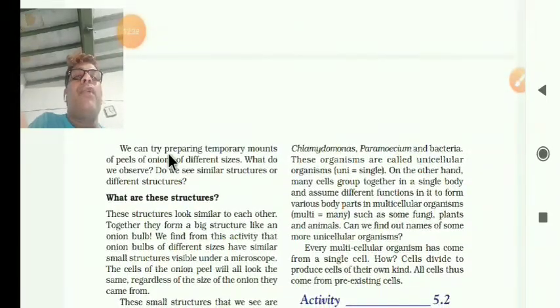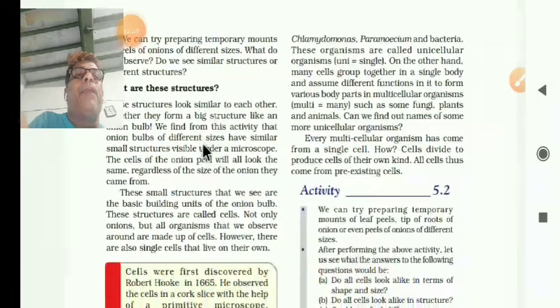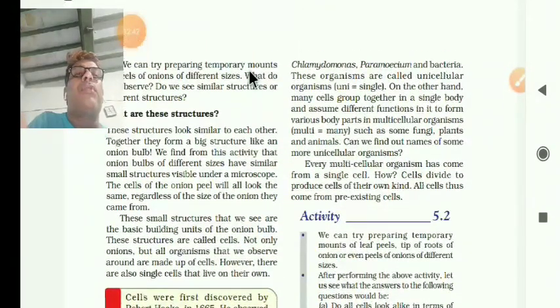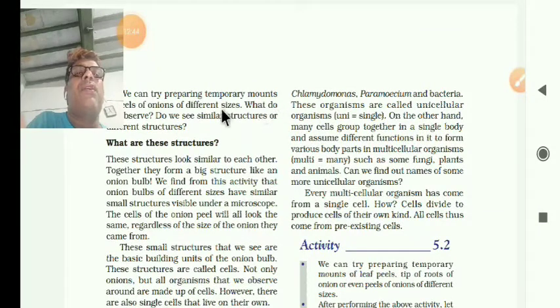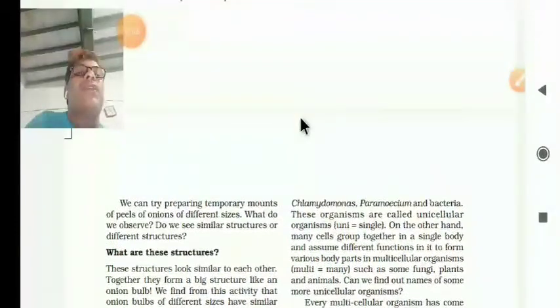We can try preparing temporary mounts of the onion peels of different sizes. What do you observe? Similar structures or different structures? Now, what are these structures? So, this much of your preparation will be there. These structures look similar to each other. See, what is the structure you are observing in these structures?